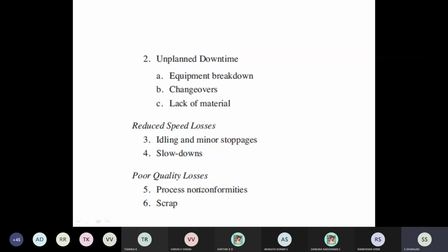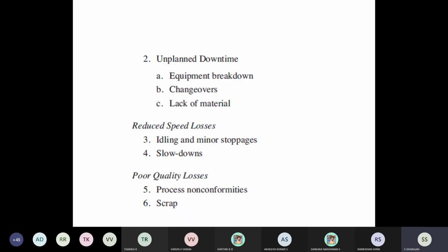Process non-conformities, that is defective parts, defectives. So that is the fifth loss, and the sixth loss. And then idling and minor stoppages, slow down. This you must understand. For example, if you take a bus, it is not able to run at full speed. We have to reduce the speed and run the bus. The reason being vibration. The bus can run at maybe 60 kilometers at so much RPM, but we are trying to reduce the speed because so much vibration is coming out.